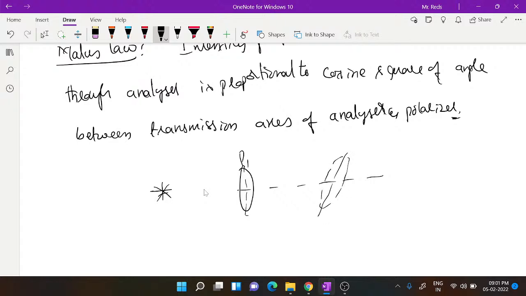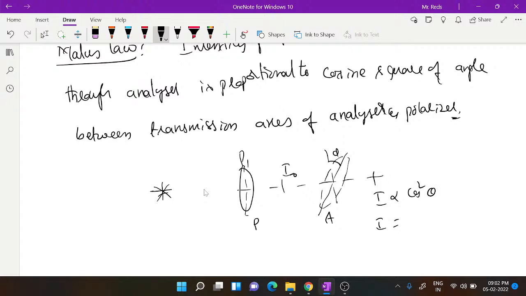With respect to the vertical, it is making an angle theta. If the intensity passing through the polarizer is I0, then the intensity coming out of the analyzer is proportional to cos square of this theta.